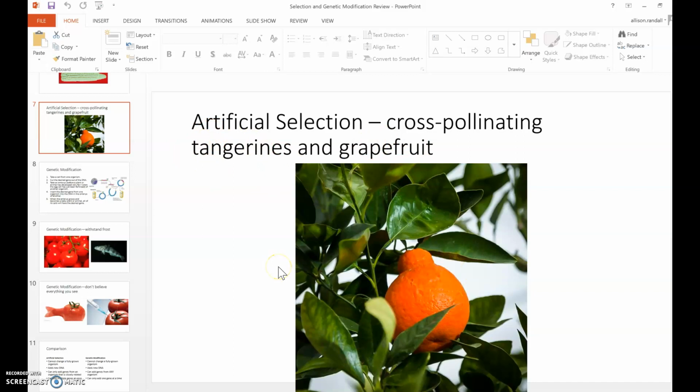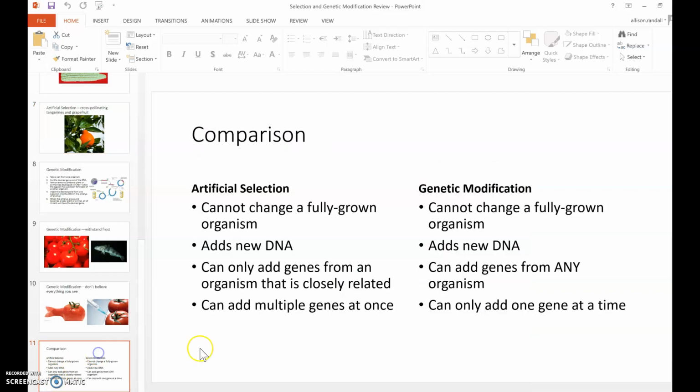Same with the donkey and the horse. You're adding multiple genes from donkeys and horses together to make a mule. So artificial selection: multiple genes at once, and you can add genes only from organisms that are closely related. Genetic modification: you can add genes from any organism, but only one at a time.